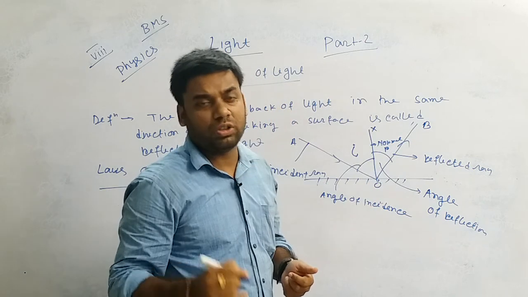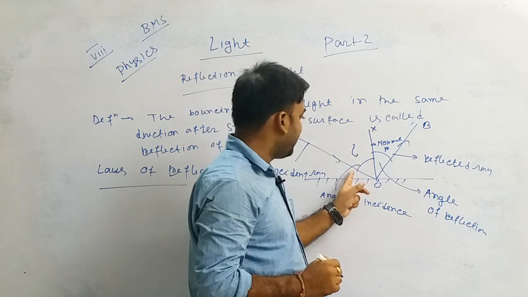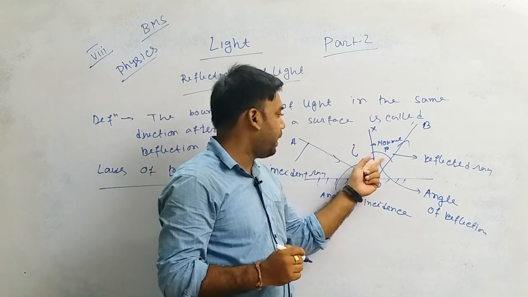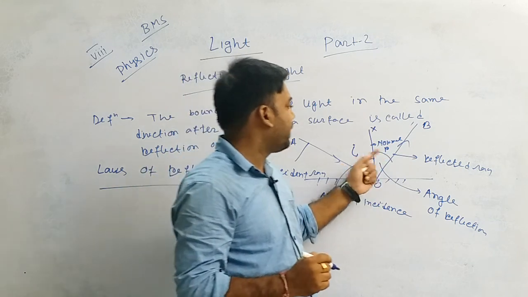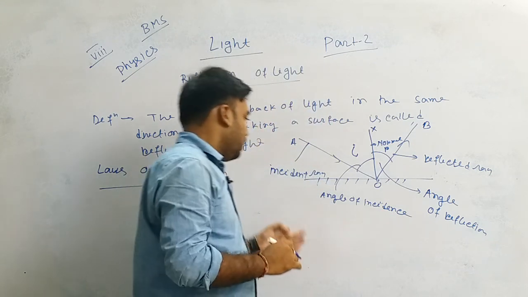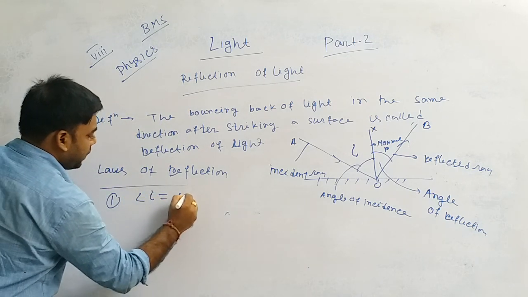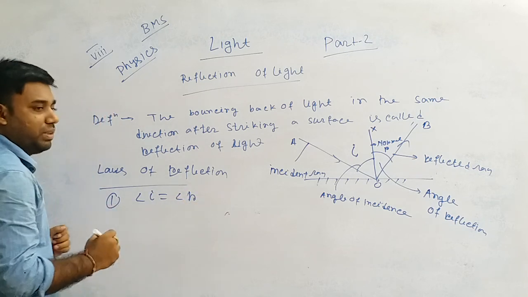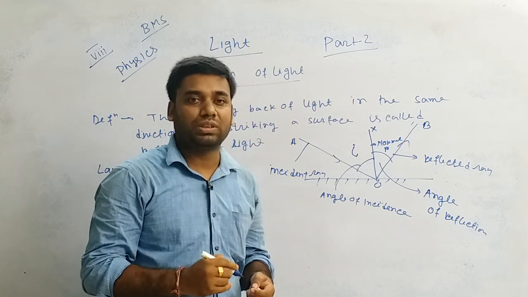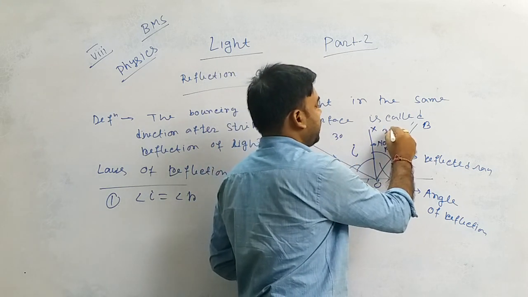OX is the normal. OX is the normal means the angle between that surface and the line is 90 degrees. And the angle formed by the incident ray and the normal is called the angle of incidence, and the angle formed by the reflected ray and the normal is called the angle of reflection or reflected angle. Okay, now coming to the laws of reflection. First law: angle I equals R. It means the angle of incidence and angle of reflection are the same. If it is 30 degrees, it will be 30 degrees.